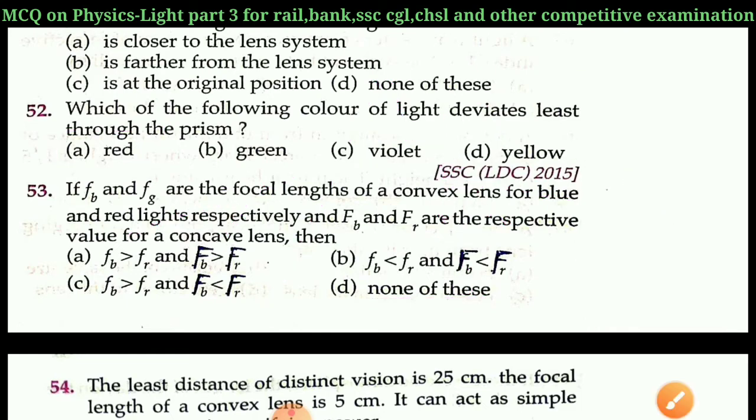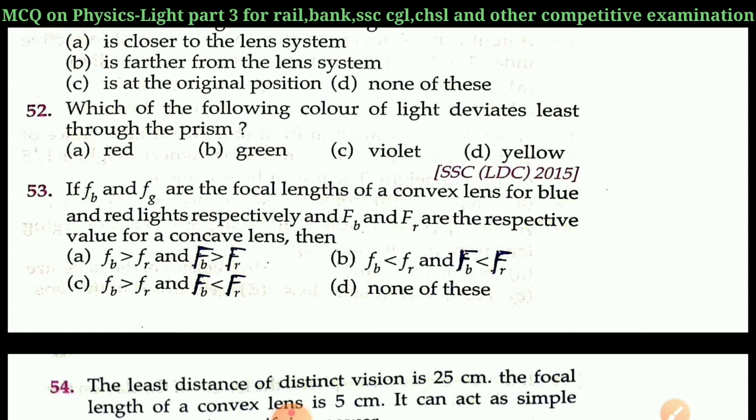Next question is question number 53. If small fb and small fr are the focal lengths of a convex lens for blue and red lights respectively, and capital FB and capital FR are the respective values for a concave lens, then option A, small fb greater than small fr and capital FB greater than capital FR.